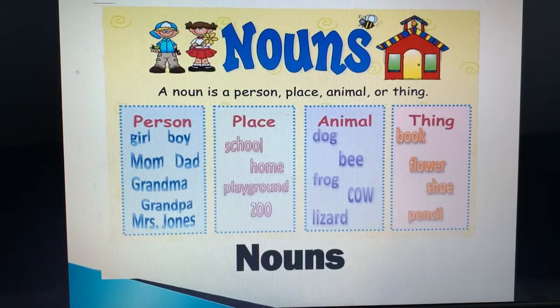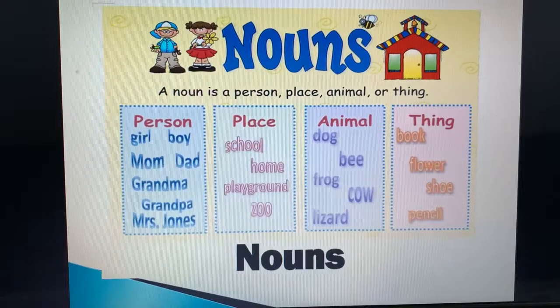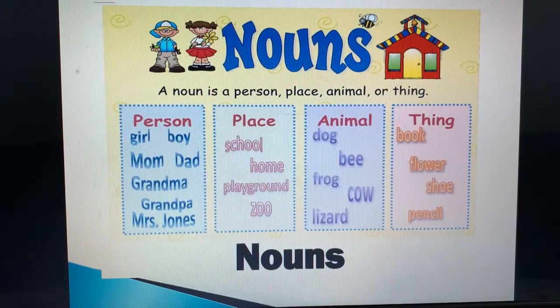If we talk about place, this is school, home, playground, zoo. So these are the names of the places. These are the names given to the place. Then after that we talk about the animals. Animals also have their names like dog, bee, frog, crow, cow, lizard. So the names which are given to any person, place, animal or thing are basically known as nouns.